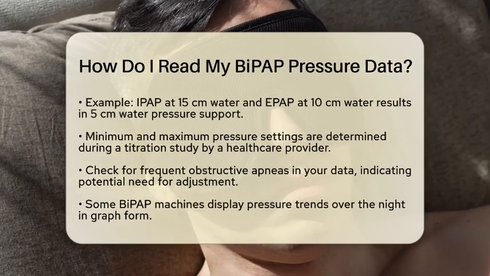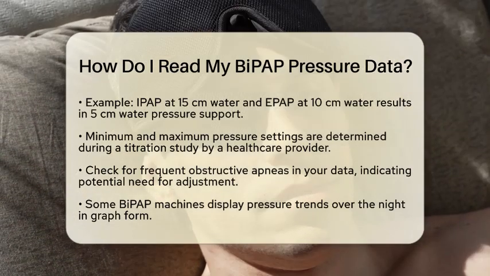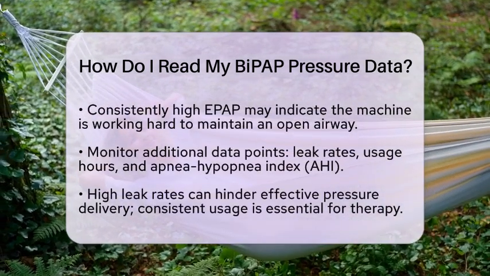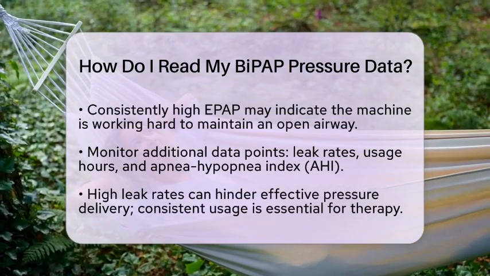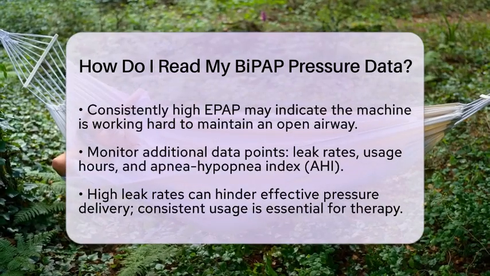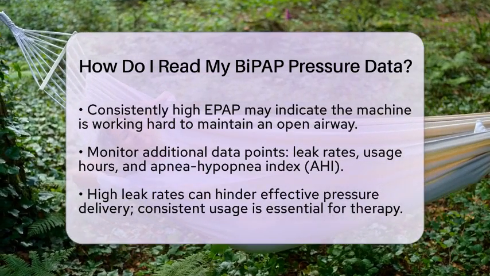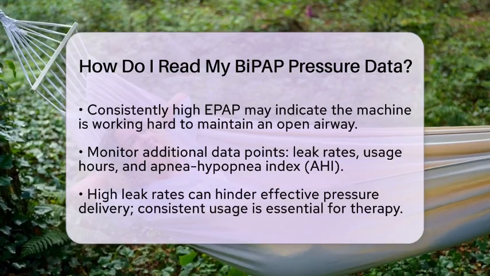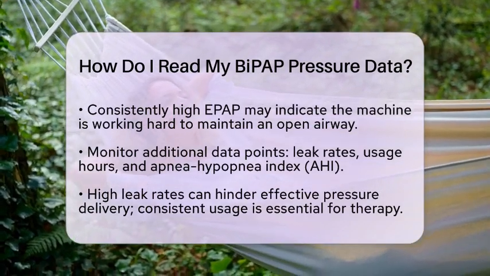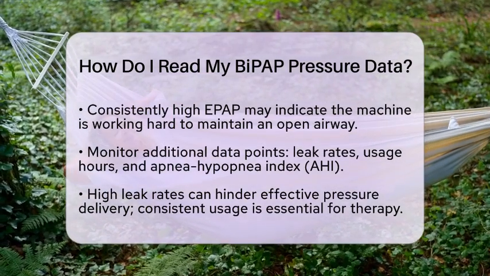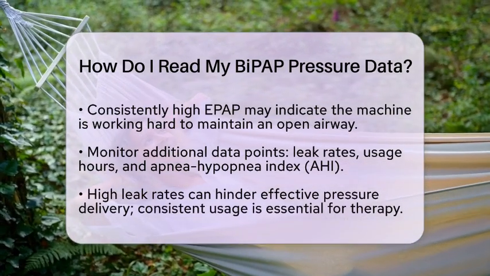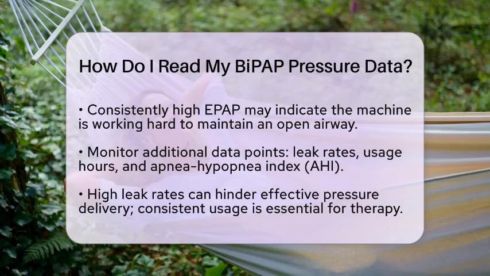Another important aspect is how your BiPAP device tracks obstructive events like apneas and hypopneas. The goal is to adjust the pressures to reduce or eliminate these events. If you notice frequent obstructive apneas in your data, it may indicate that your settings require adjustment. You might also see pressure trends displayed over the night. Some BiPAP machines provide graphs showing how inspiratory positive airway pressure and expiratory positive airway pressure change during sleep. If your expiratory positive airway pressure remains consistently high, it could mean your machine is working hard to keep your airway open.